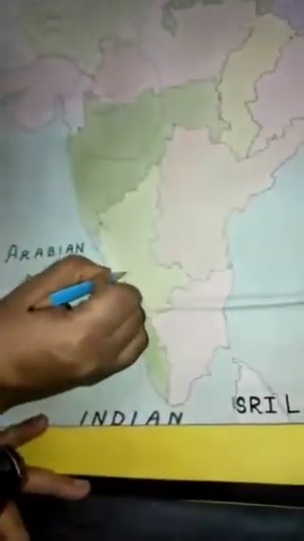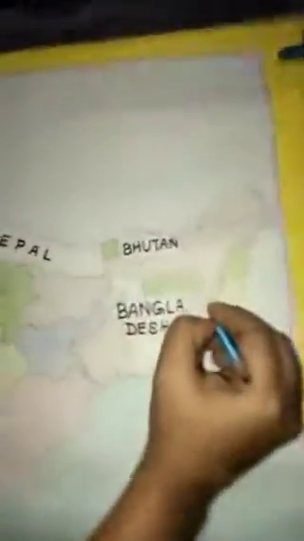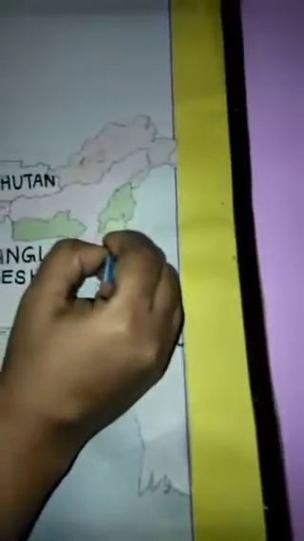This portion is laterite soil. And last of all, the red soil. Red soil is here, in northeast India. So, how many soils? Mountain soil, alluvial soil, desert soil, black soil, laterite soil and red soil.